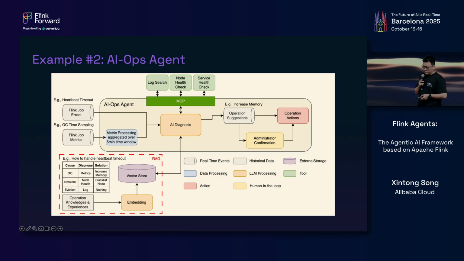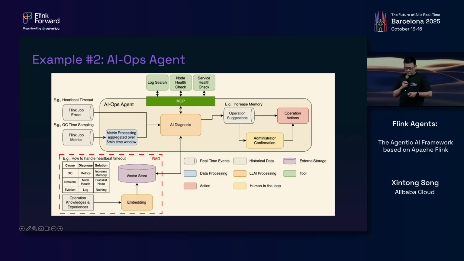But with the event-driven agent, we can have the agent look into a knowledge base that is full of operation experience, and based on the knowledge, the agent can leverage tools like log search or node health check to make the diagnosis. Furthermore, the agent can suggest operation actions, for example, just to report the issue or to rescale the job. Depending on the risk level, the agent may perform the action directly or ask for human confirmation before doing it.